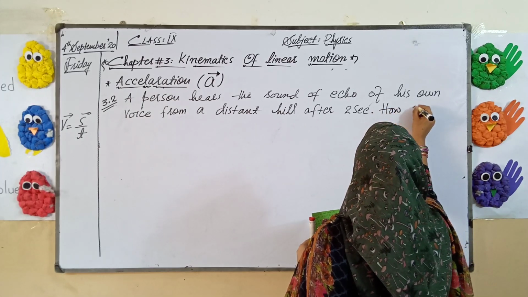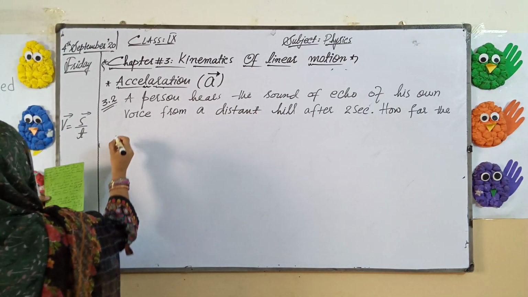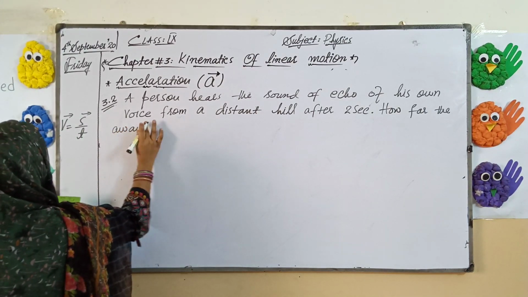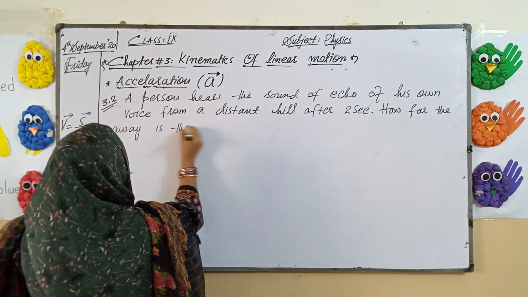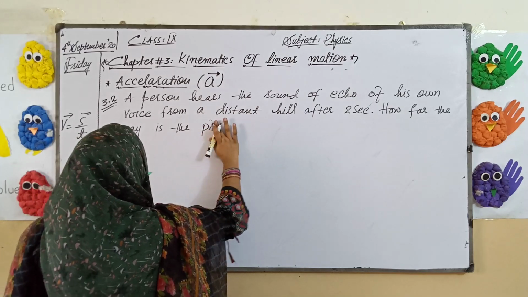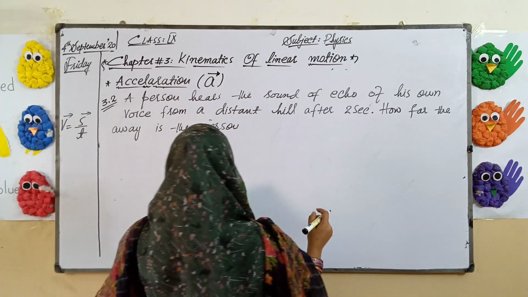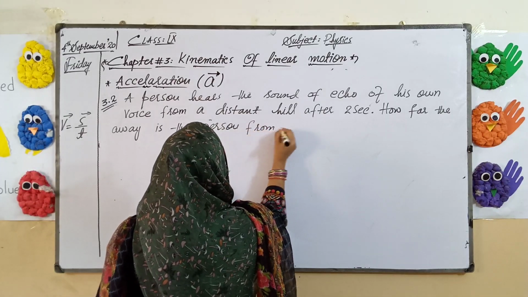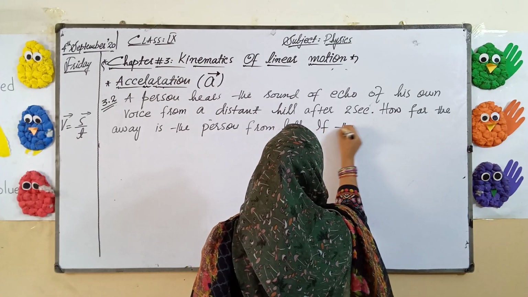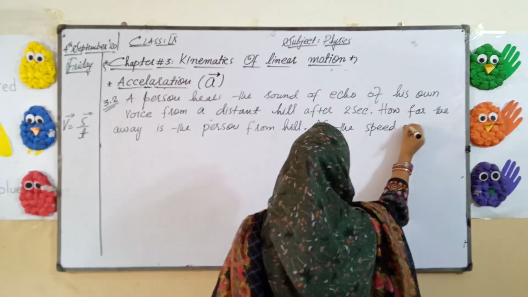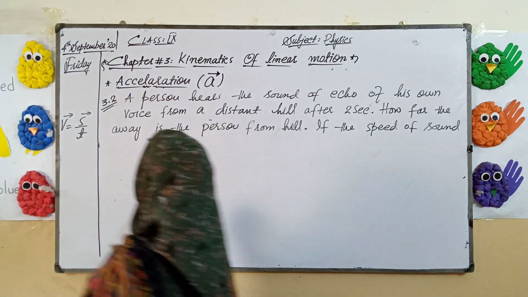How far away is the person from the hill if the speed of sound is 330 meter per second?